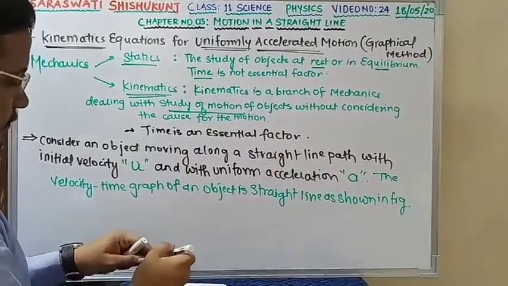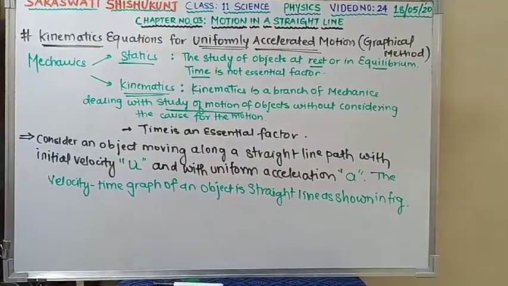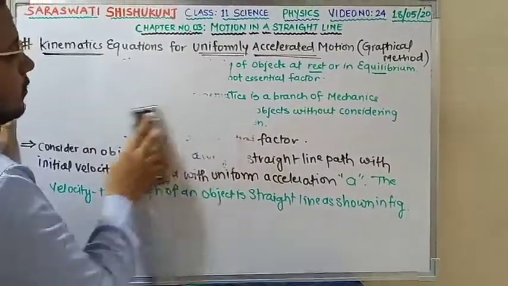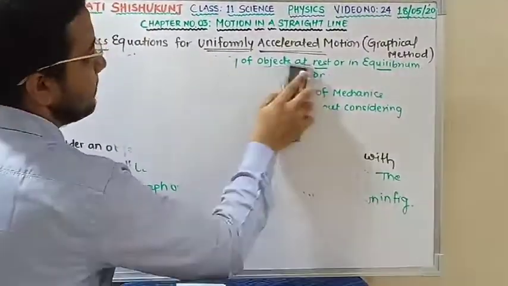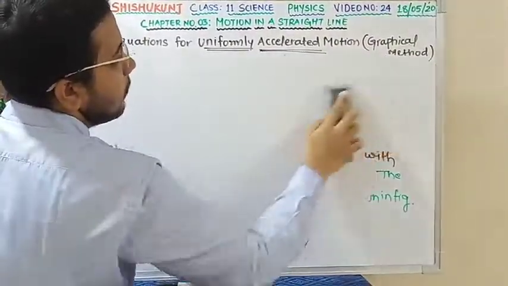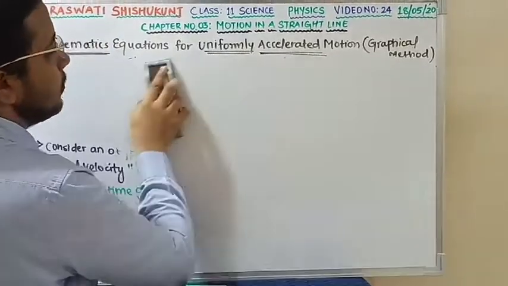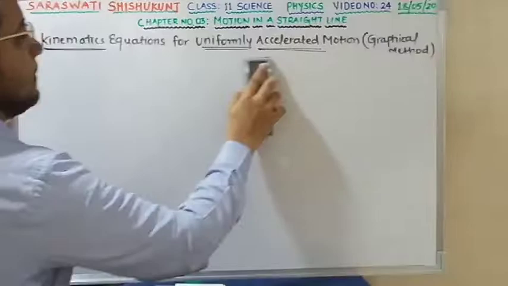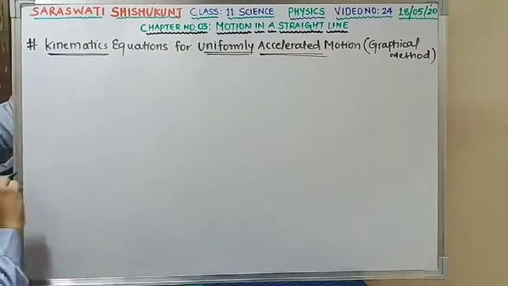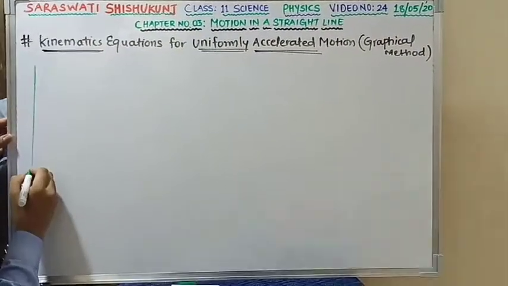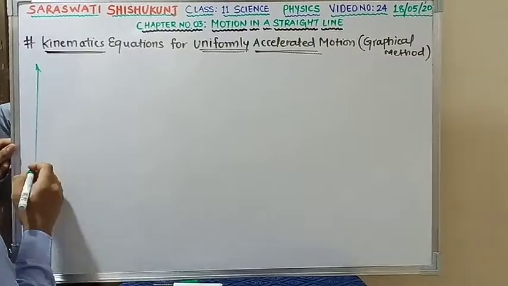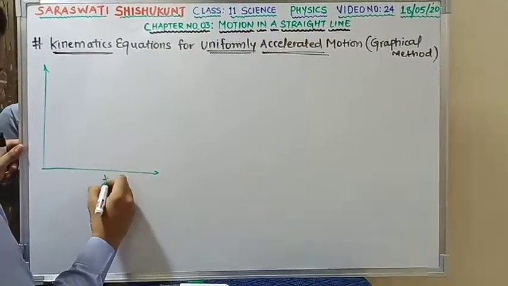What exactly does the figure tell us? We have two axes. The first is the time axis.